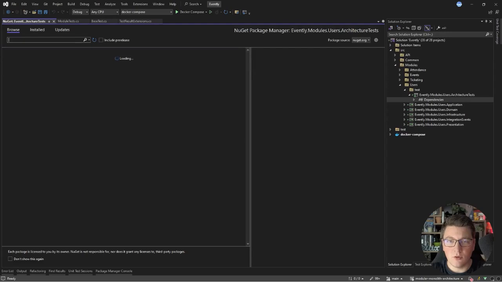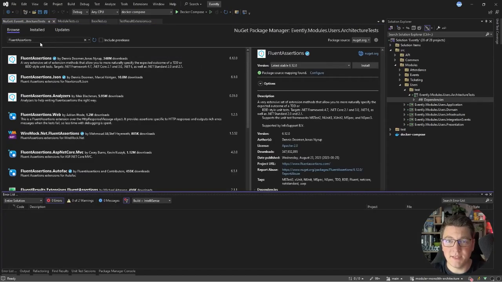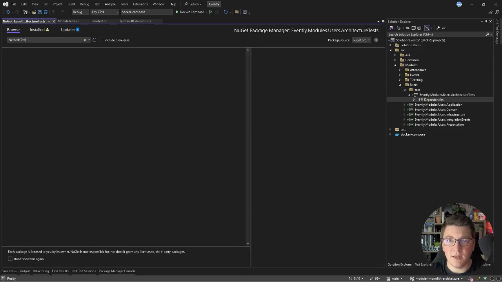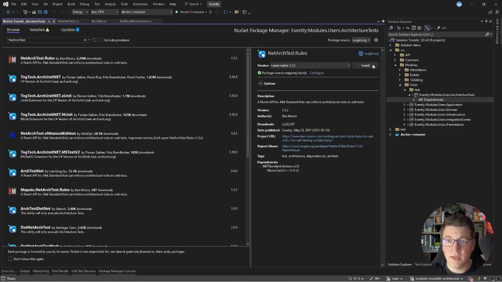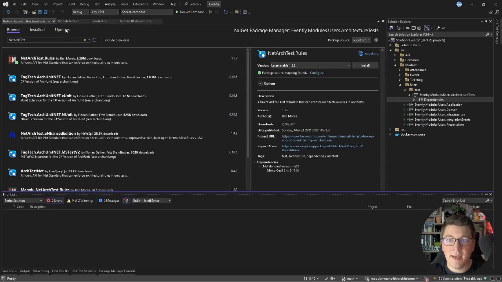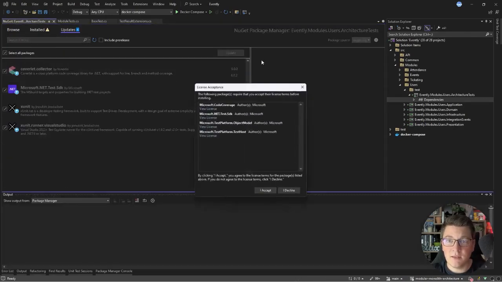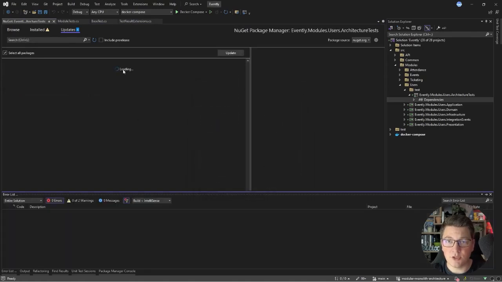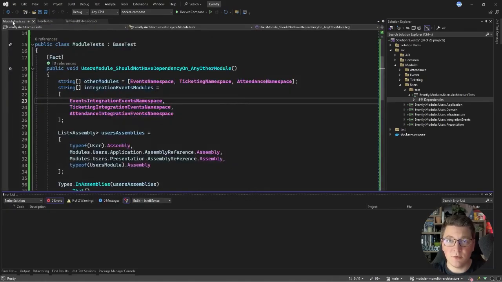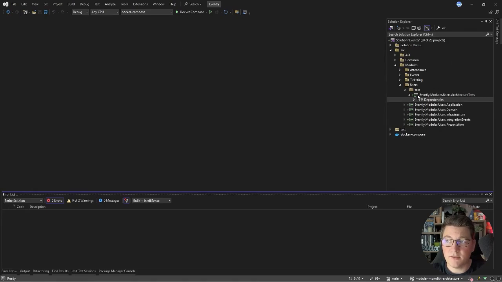So I'm going to look for Fluent Assertions, same as before. I'm going to install the latest version. Let's go ahead and add NetArchTest.Rules and also install the latest version. And I'm going to update the NuGet packages that are scaffolded in a default xUnit test project. So with all of our NuGet packages up to date, let's see how we're going to write the architecture tests